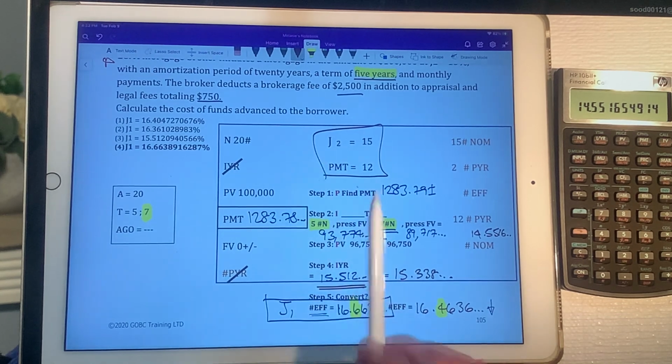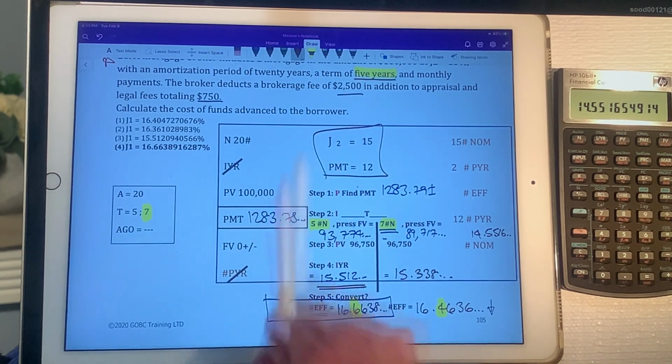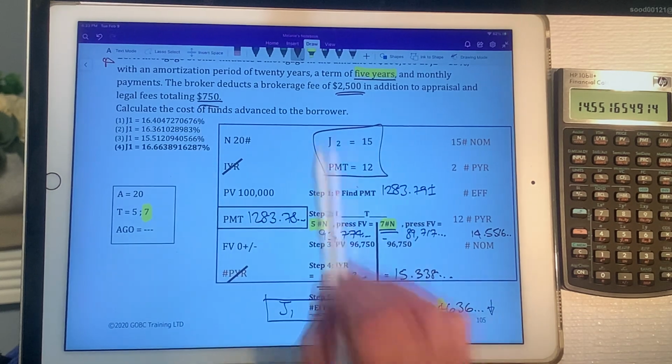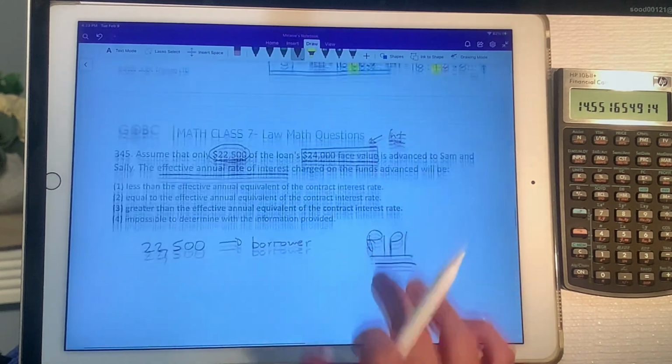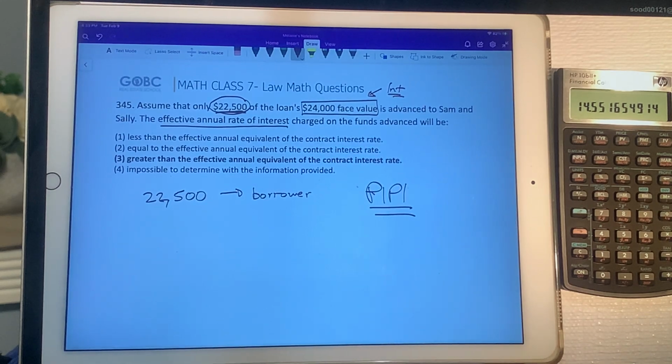So because they bonused their mortgage and they're paying interest on these fees, the rate that's on paper is not what they're actually paying. This is the rate that they're actually paying. Okay, so they're paying slightly higher than the contract rate because they've added some stuff onto their mortgage. So that's what this question is actually asking about. What's going to happen to that rate if we add some things onto our mortgage and we have a higher face value than what the borrower is going to get? So answer number 3 is going to be greater than the effective annual interest rate of the contract interest rate.